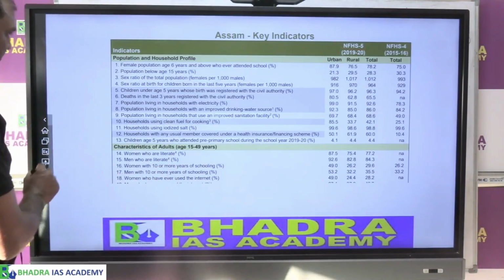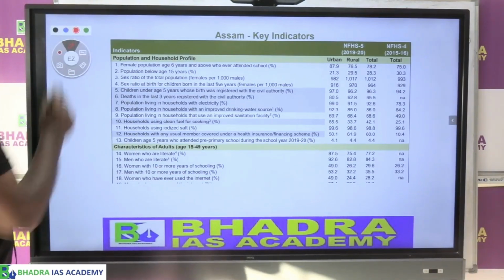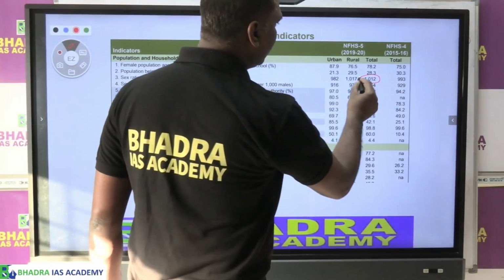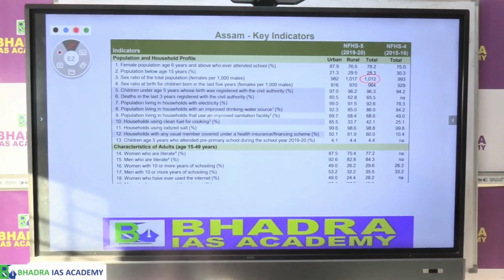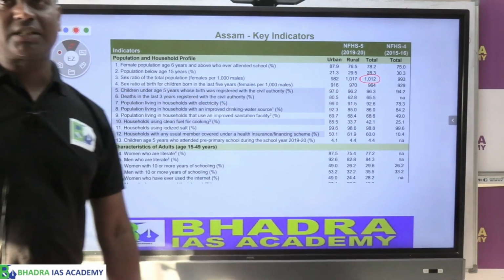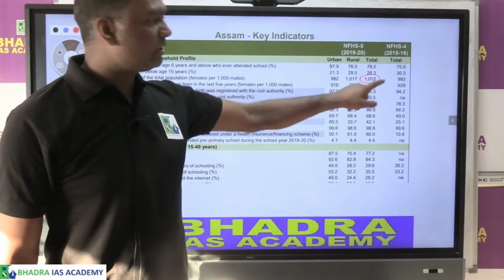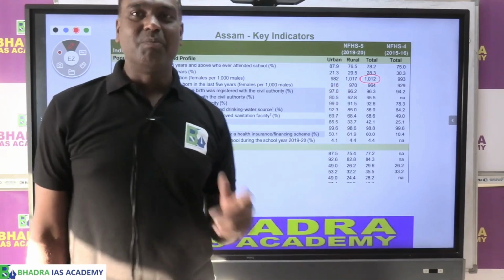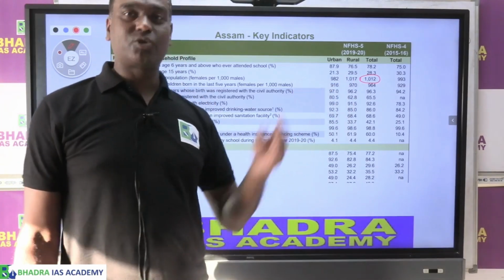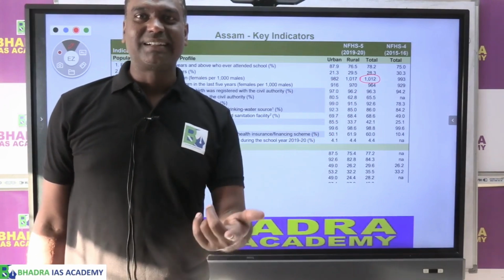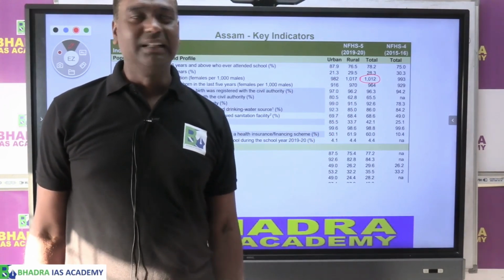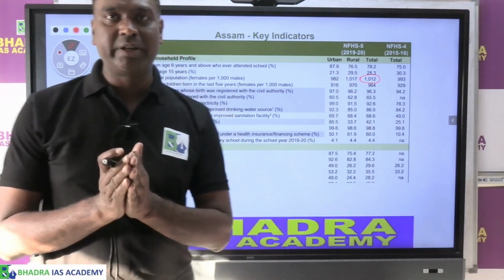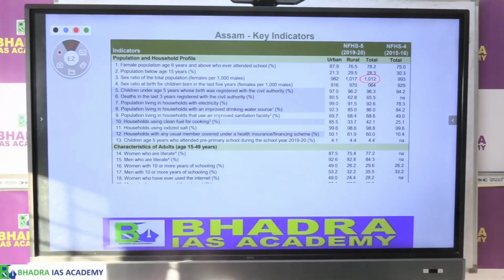Now, if you look at the National Family Health Survey, what is the sex ratio? They have given this one, 1012. What is the sex ratio of Assam according to the National Family Health Survey? It is 1012. Earlier we said census mean 958, but here there are more girls, 1012 girls. I mean 12 girls are more compared to 1000 boys. Understand? So this kind of data can sometimes be asked in the exam from a prelims point of view.